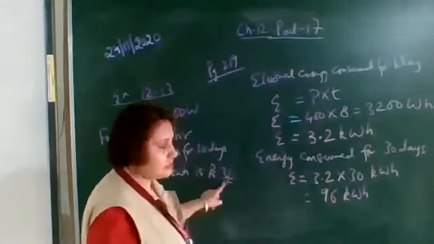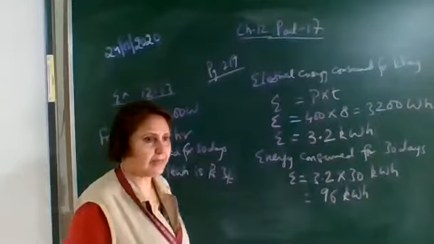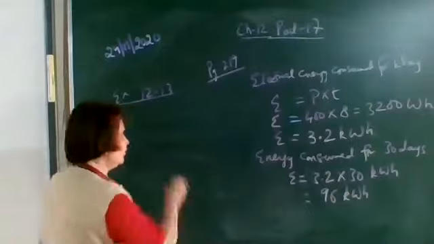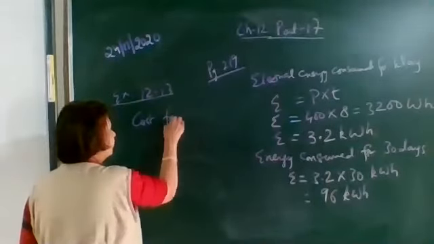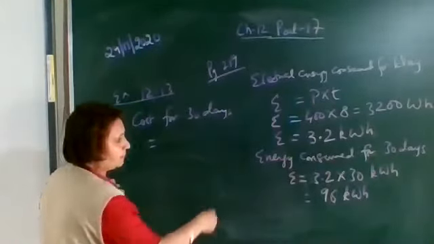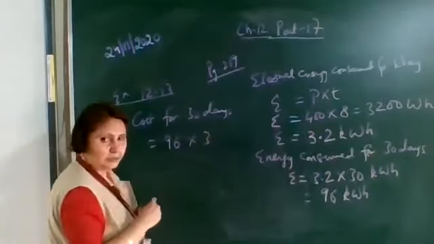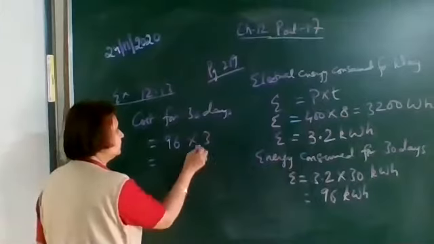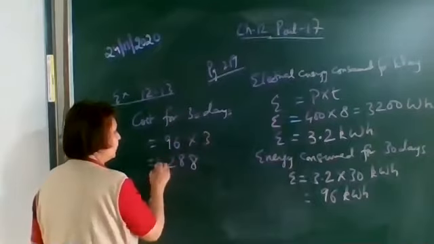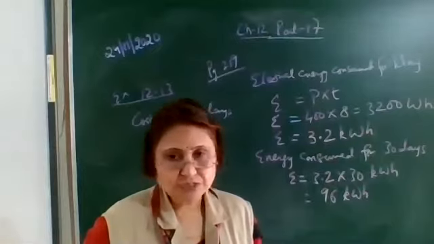Now 1 unit costs 3 rupees. So 96 units will cost 96 multiplied by 3. So the cost for 30 days will be equal to 96 kilowatt hour multiplied by 3 rupees. So this is equal to 3 6 are 18, 3 9 are 27, 288 rupees. So the cost is rupees 288.